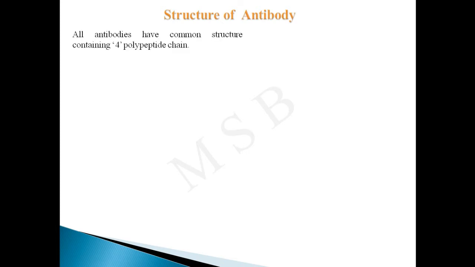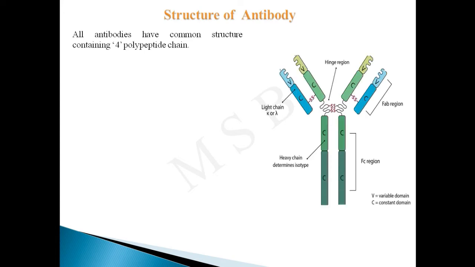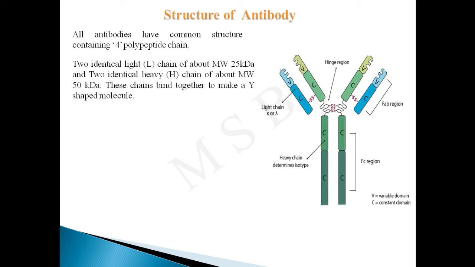All the antibodies have a common structure containing 4 polypeptide chains: 2 identical light chains having a molecular weight of about 25 kilodalton and 2 identical heavy chains having a molecular weight of about 50 kilodalton. These chains bind together to make a Y-shaped molecule.